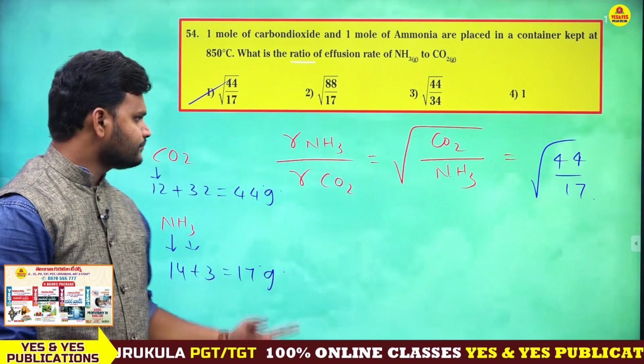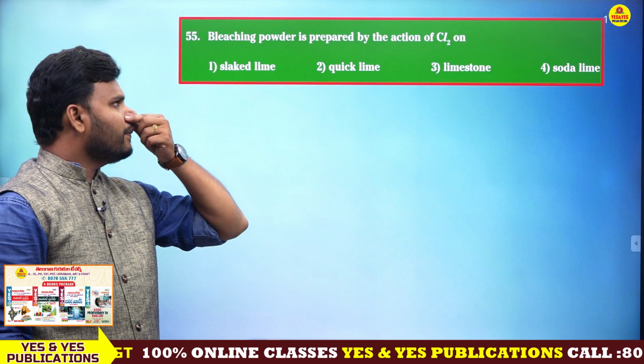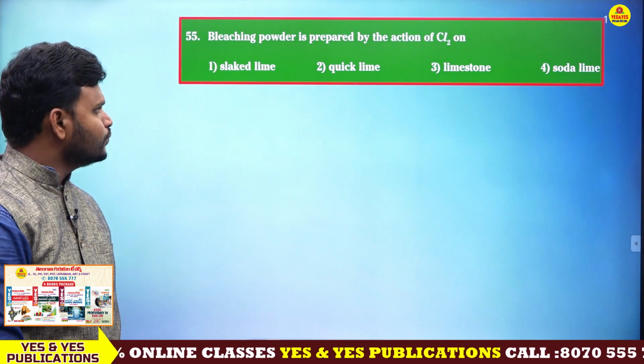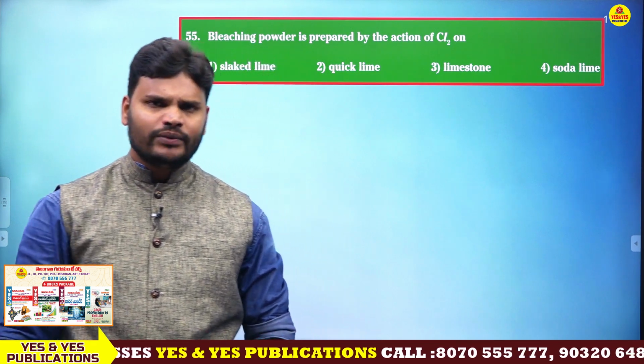Clear? Next. Bleaching powder is prepared by the action of Cl2 on. How to prepare bleaching powder? What is the formula of bleaching powder?